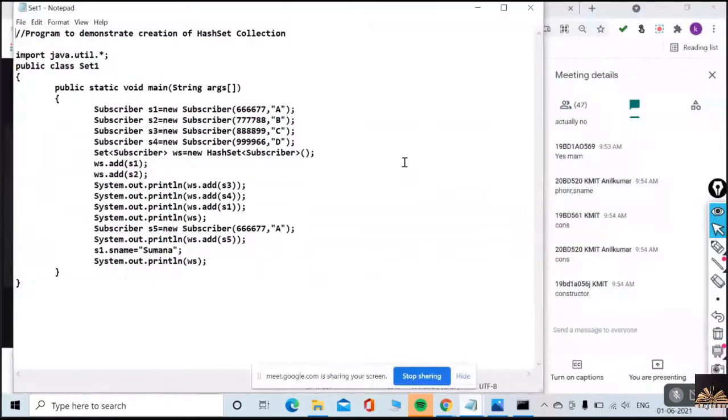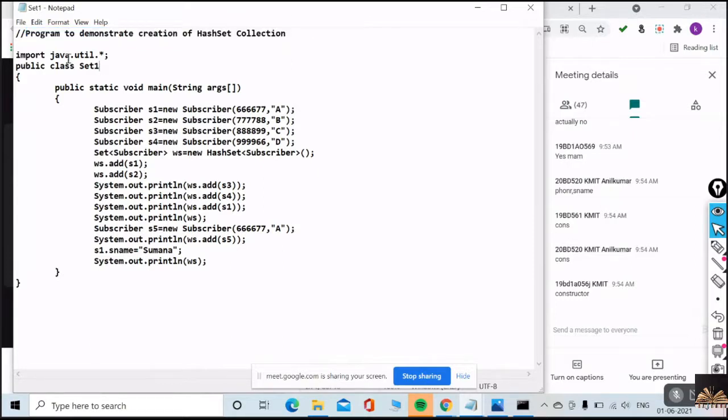Now look at the program, set program. This is the very first program of set because I want to implement the set interface right now. How am I providing implementation? Just read the comment section. Program to demonstrate creation of hash set collection. What type of collection is it? Hash set collection, because through the hash set only I am able to provide implementation for my set interface.